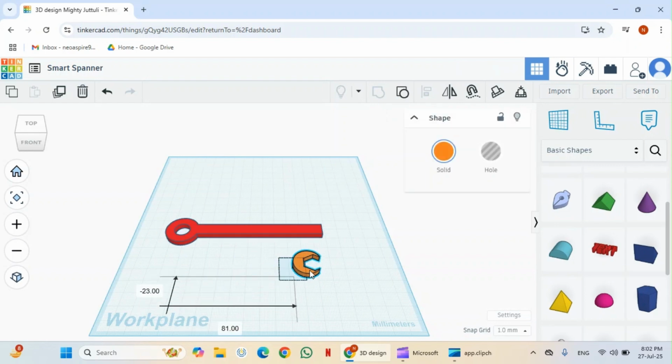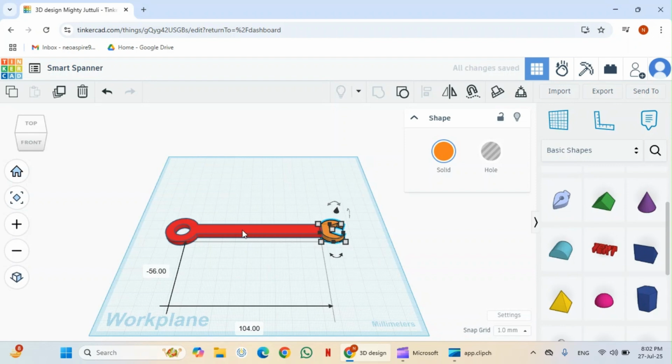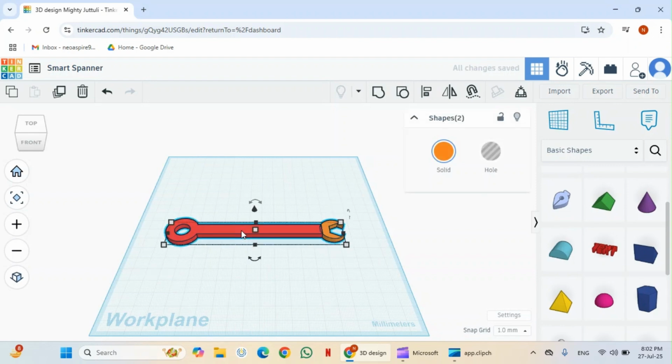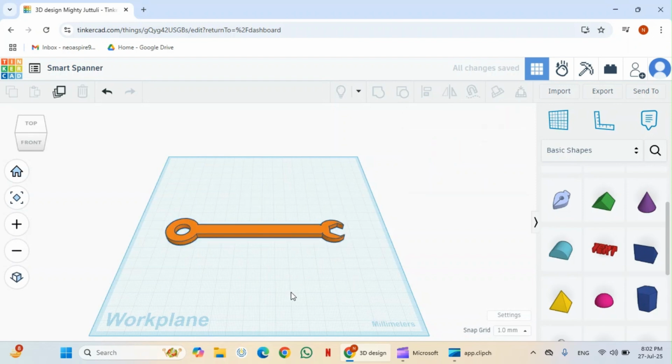Now drag this shape here and select the another shape by pressing the shift key, then align both the objects, then click on group. So this spanner is created.